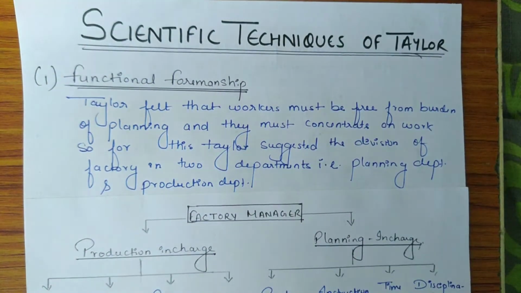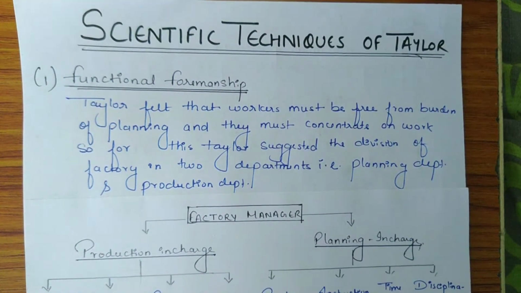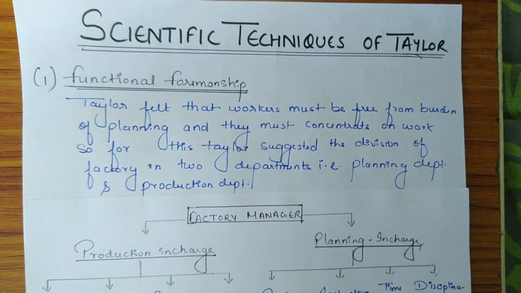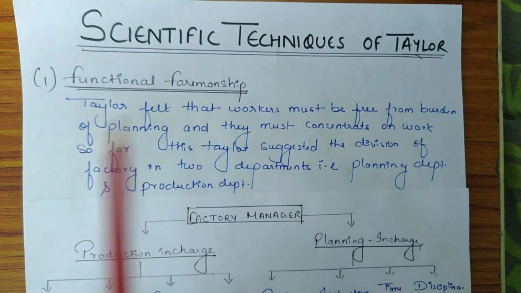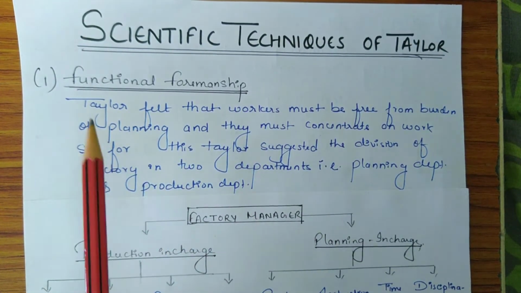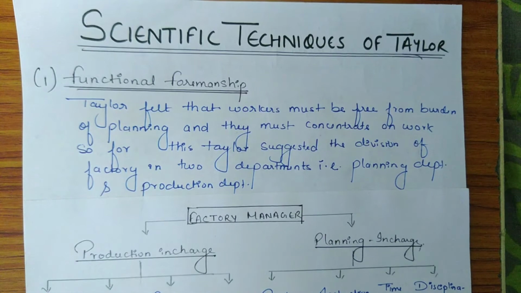Hello everyone. So in the previous session we have discussed the scientific principles of Taylor. Now in this session we will discuss the scientific techniques of Taylor. So the first technique is functional foremanship.